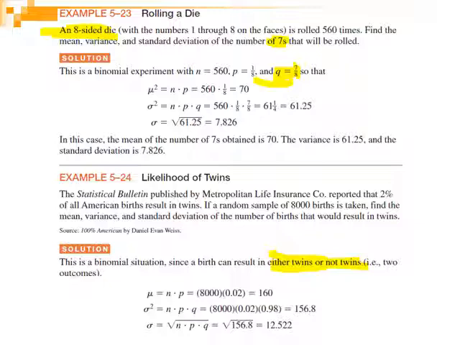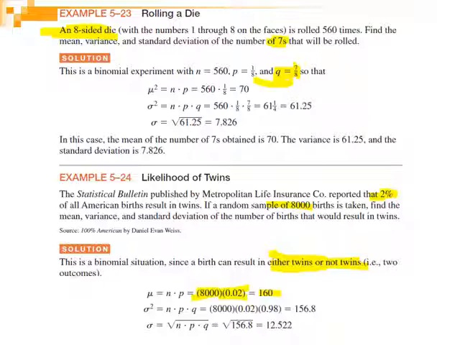So it's a binomial distribution, and to get the mean, we multiply the total sample taken, 8,000, by the probability of getting twins, 2%, because we are interested in getting twins, and this is the success for us. We get the mean value mu equal to 160.